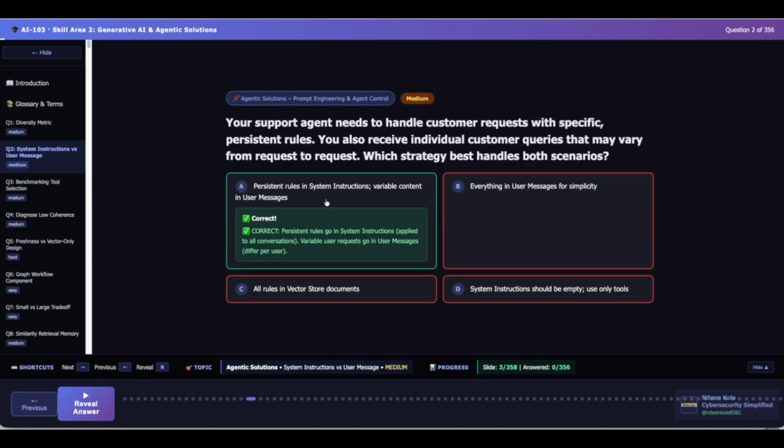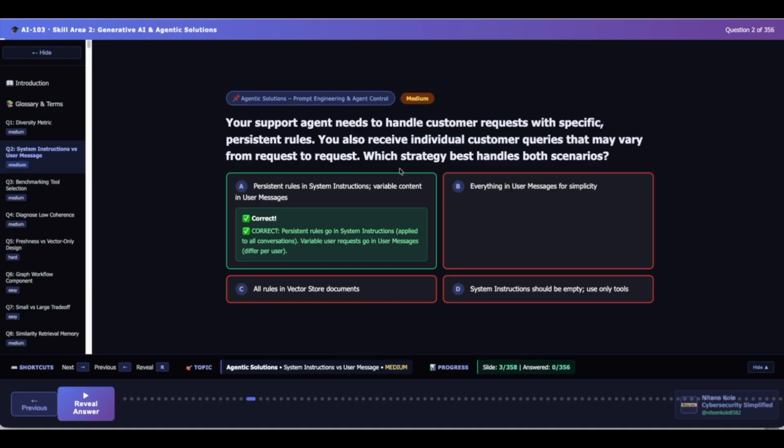So the correct option is persistent rules in system instructions, variable content in user messages. Now why is this correct? Look at the clues. Clue 1, persistent rules. This points directly to system instructions. Clue 2, individual customer queries. This points directly to user messages.